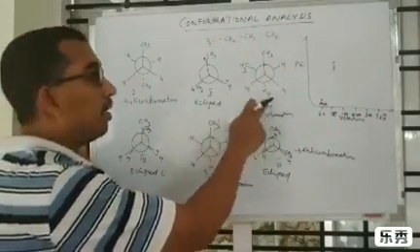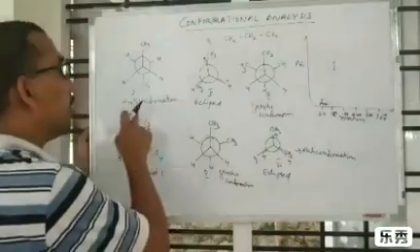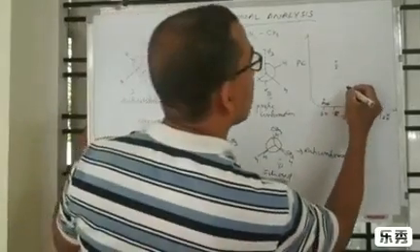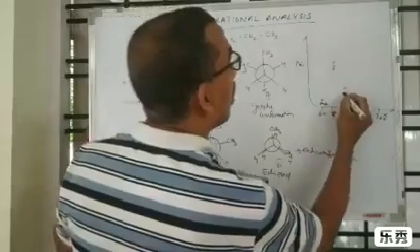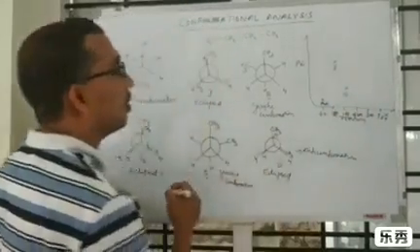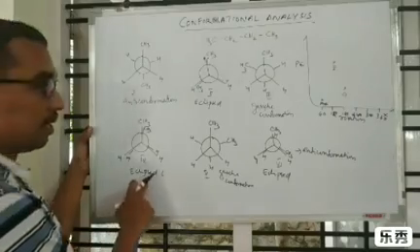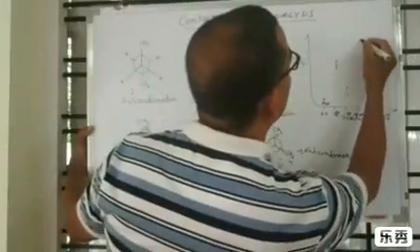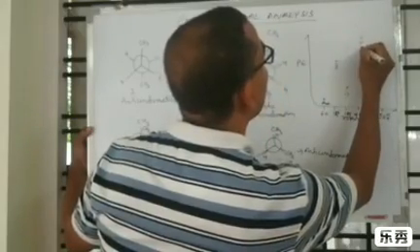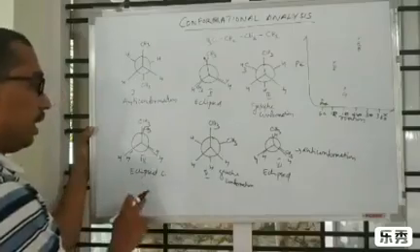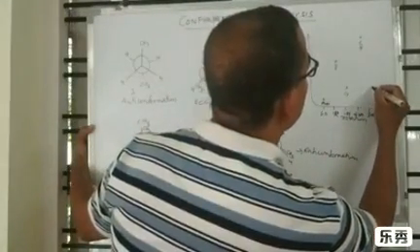Again 60 degrees rotation will produce gauche conformation, which has more energy than anti-conformation. So we will write it a little bit higher than the anti-conformation, gauche conformation. Then the fourth one has maximum energy and is least stable. So at 240 we will write the eclipsed conformation, that is the fourth one, maximum energy. Then again the fifth one, gauche conformation, at 300.